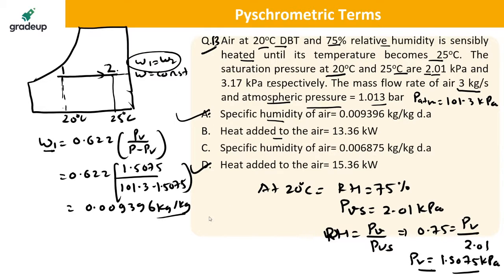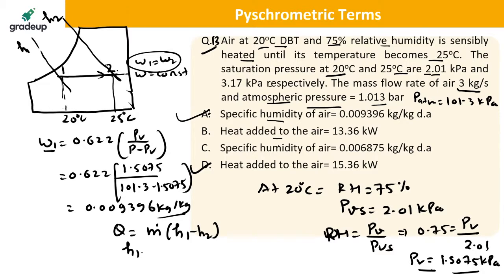What about the heat added? Heat added will be equal to mass flow rate into H2 minus H1, because enthalpy has increased. When sensible heating takes place, enthalpy will be increasing from H1 to H2.